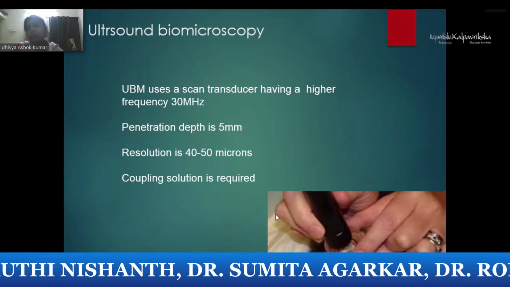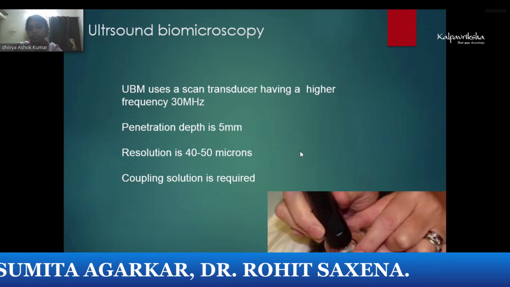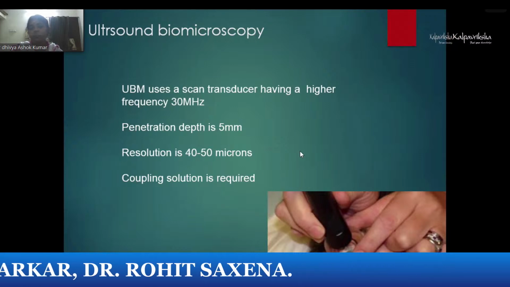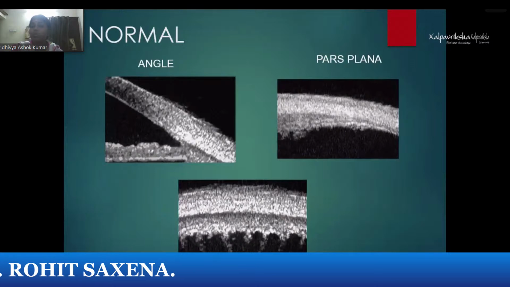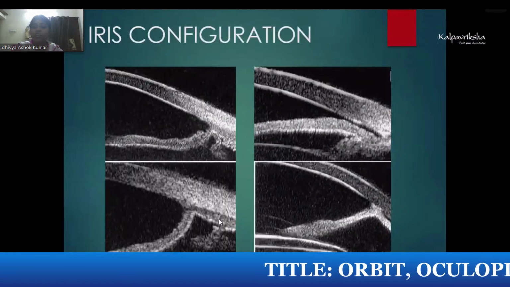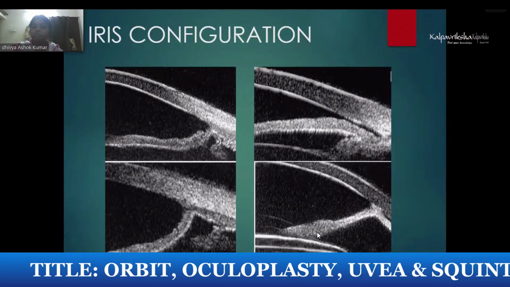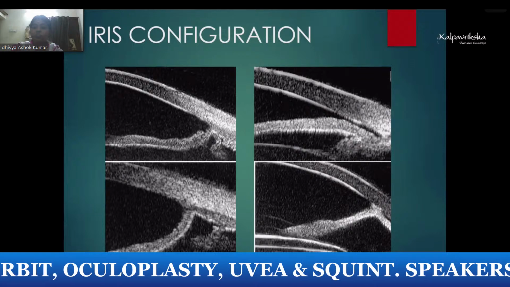UBM, as you said, the B scan has 10 megahertz. UBM has a higher frequency, but penetration is less, 5 mm, and gives a resolution of 50 microns. Coupling fluid is needed, so it is a contact method. Normally, you see the angle, iris structure, ciliary body, pars plana, pars plicata, which is highly vascular and plicated. Iris configuration can be visualized. Here is a bar. This is the pars, this is peripheral anterior synechiae. It can be seen, and the IOL position can be visualized.